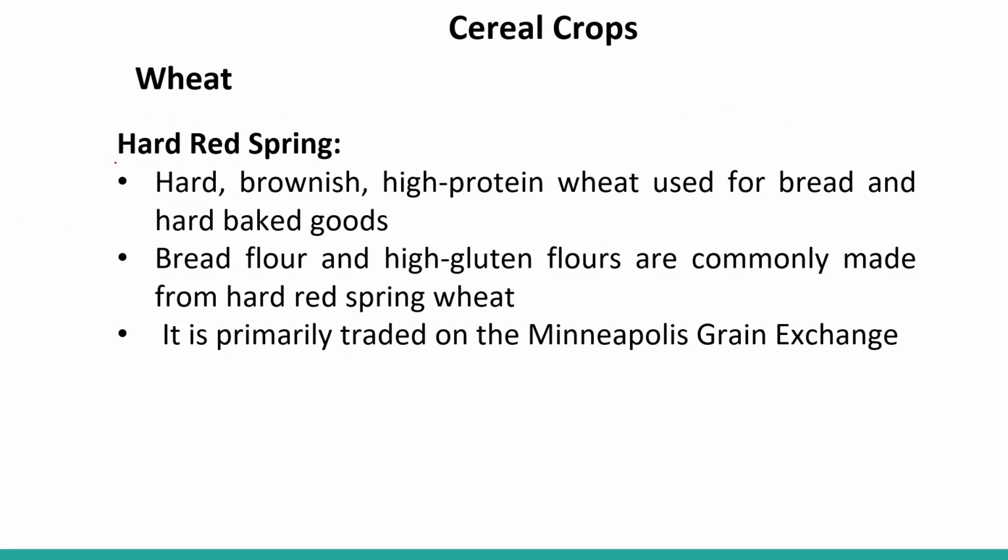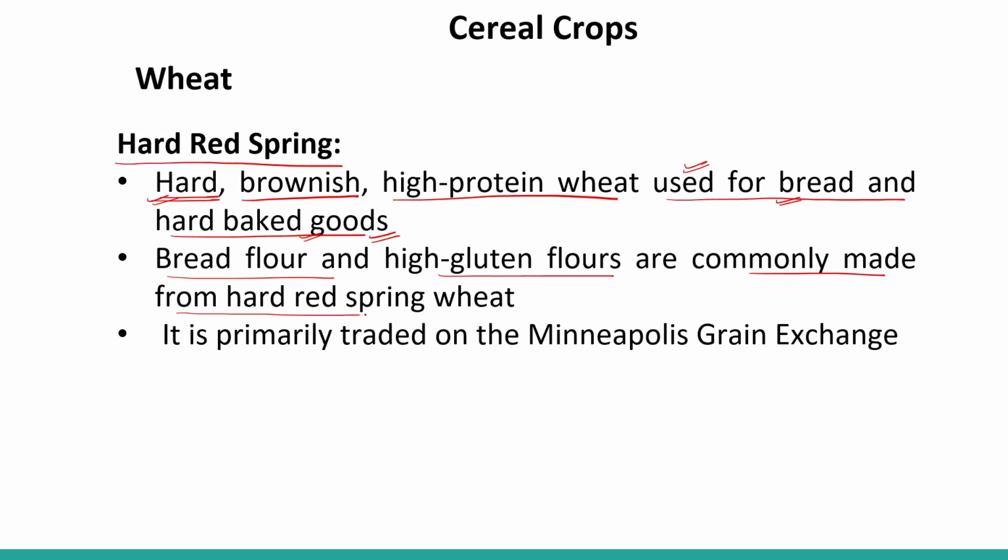Next is hard red spring. The seeds are quite hard, brownish in color, a high protein wheat used for making bread and hard baked goods. So this is the first choice in the bakery, right? The bread flour and high gluten flours are commonly made from hard red spring wheat.